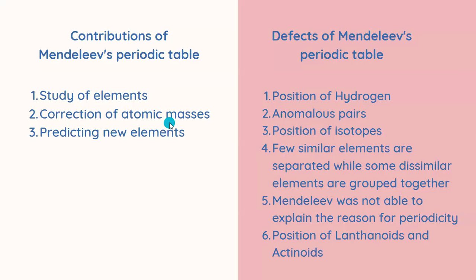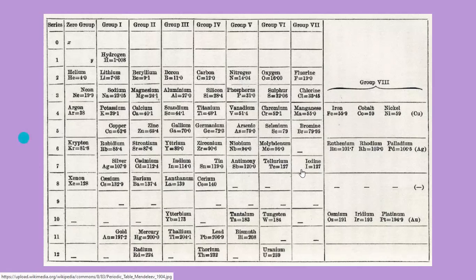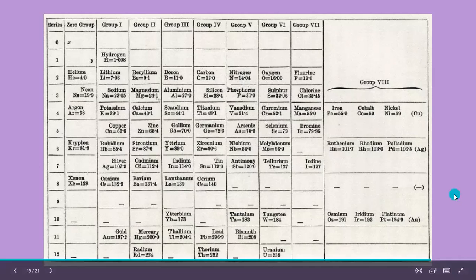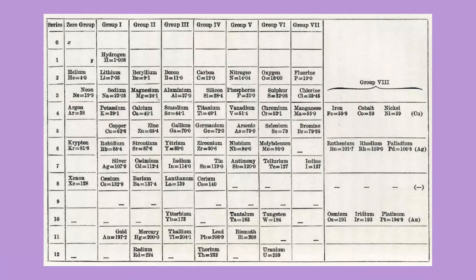Second was the correction of atomic masses. As I told you, iodine has a lesser atomic mass than tellurium, but it was placed after tellurium because of the similarity in properties. Similarly, uranium was also placed over here, and technically its atomic mass at that point in time was assumed to be 120, which means it would have been placed somewhere here, but he basically doubled the mass that they had known then. And currently, as I told you, the mass is found to be 238.